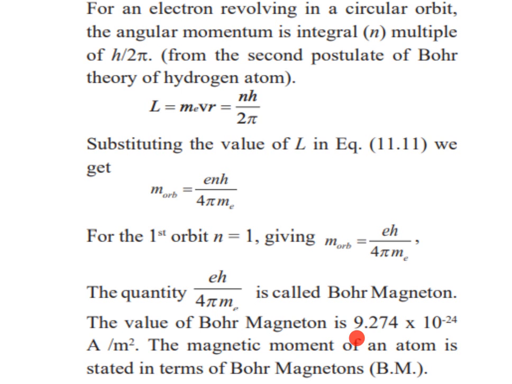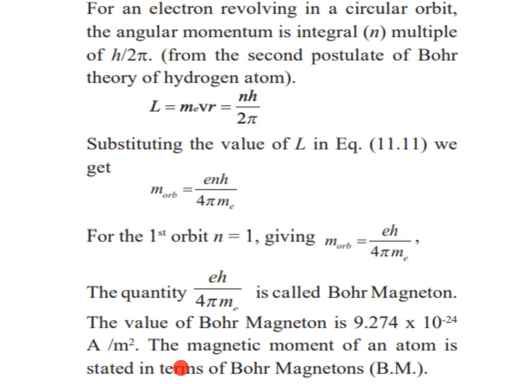We get 9.274 into 10 to the power minus 24 ampere per meter square. The magnetic moment of an atom is stated in terms of the Bohr magneton, that is B.M. It is nothing but the Bohr magneton.